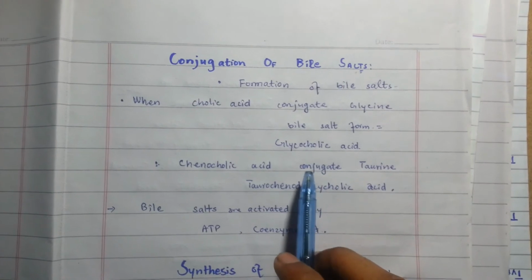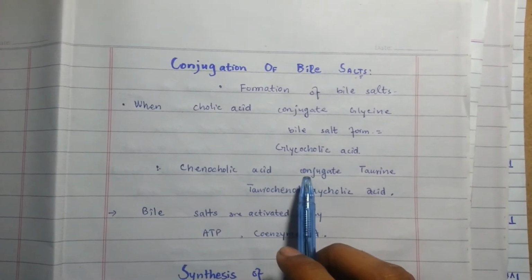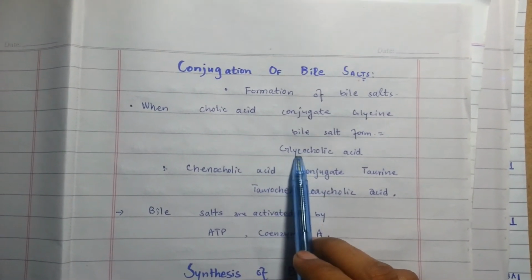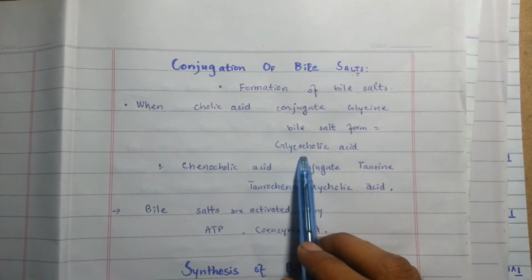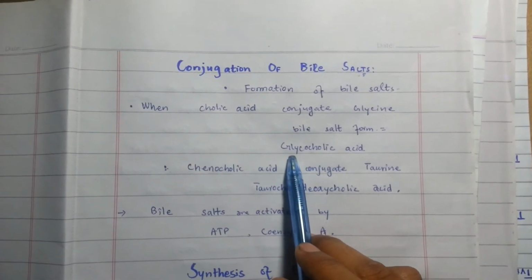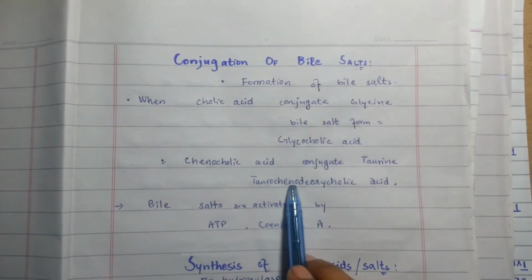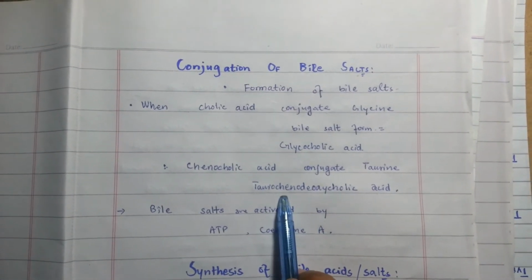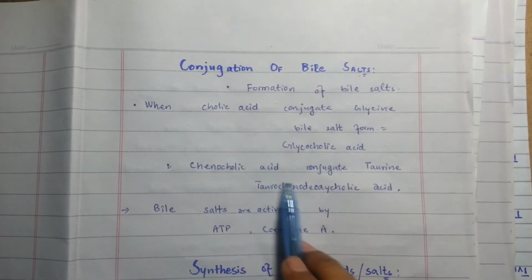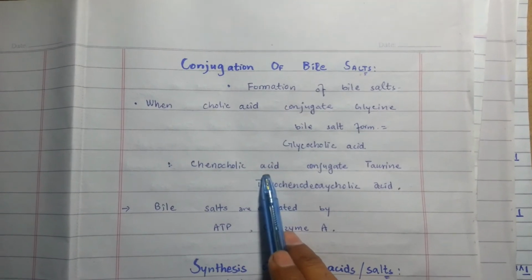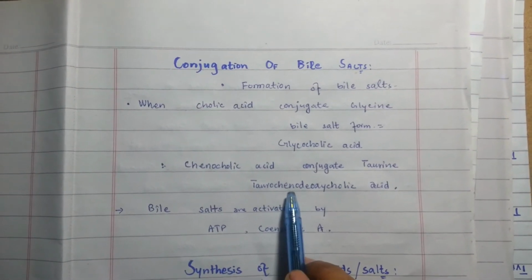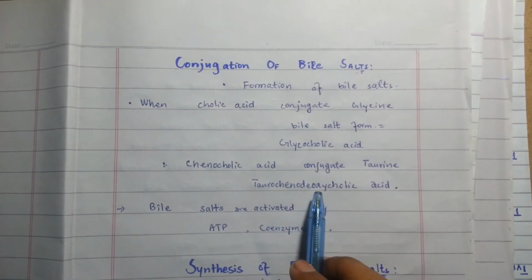Glycine, which is an amino acid, forms an amide with the carboxyl group of the bile acid, forming glycocholic acid, and it also conjugates with chenodeoxycholic acid, giving glycochenodeoxycholic acid. The same applies to taurine. Taurine forms a conjugate with chenodeoxycholic acid and can be conjugated with cholic acid, forming taurochenodeoxycholic acid and taurocholic acid respectively.